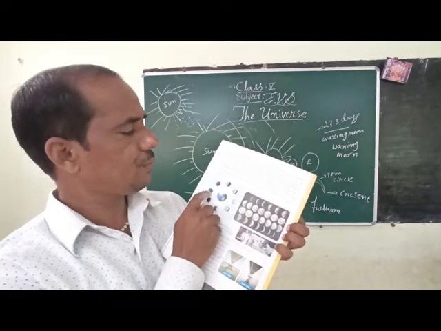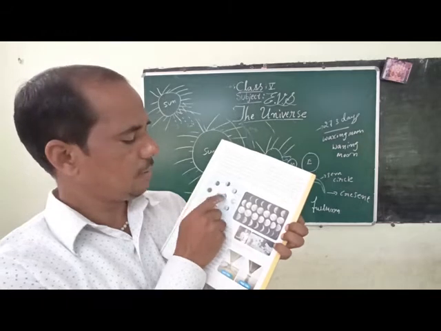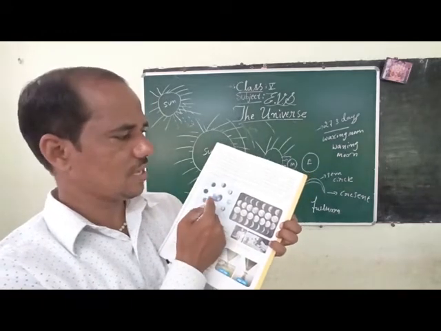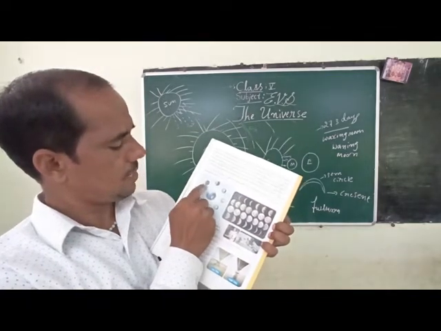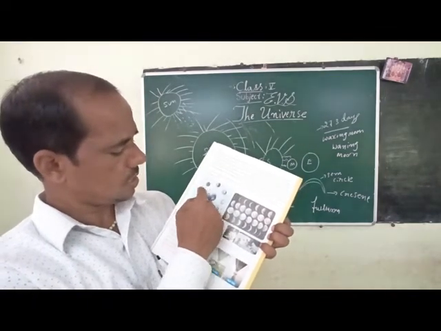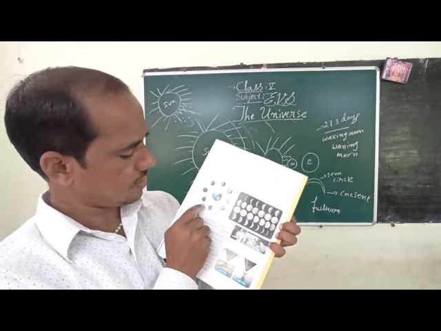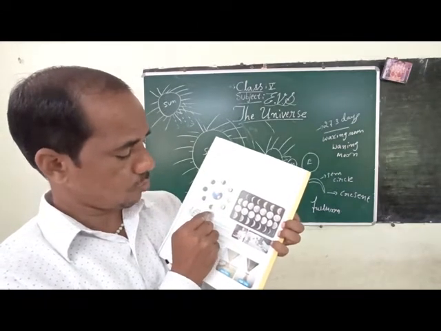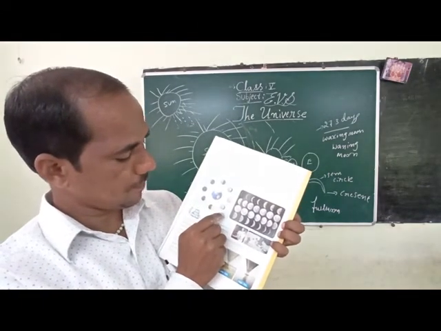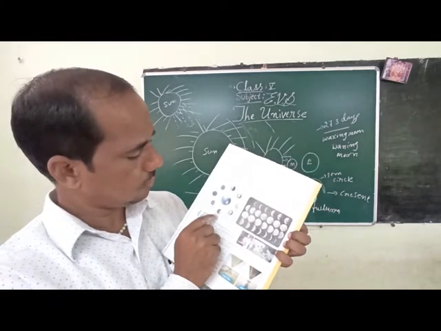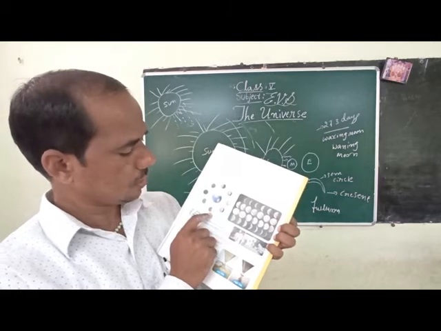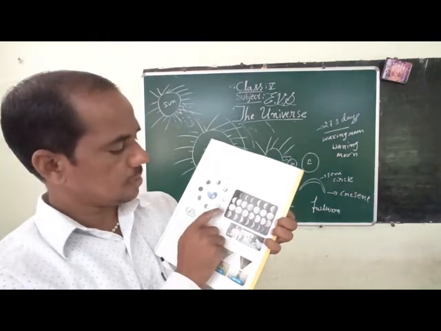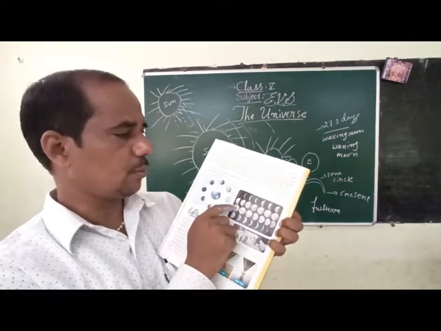When the part of the moon facing the earth is lit by the sun, it appears as a semicircle slowly: waxing crescent and waxing quarter. Then waxing gibbous, then it looks like a full moon.